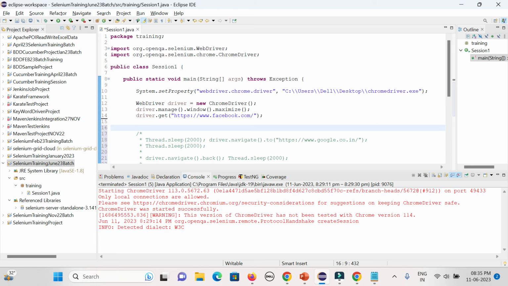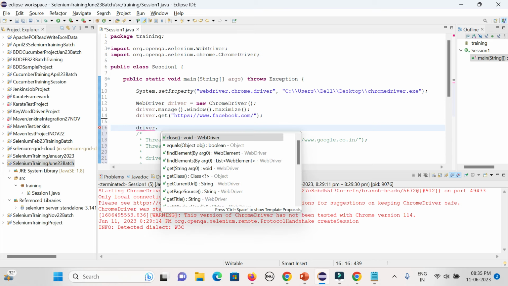So I will show you at a later point that the ID is there but the ID is still not working. In the next session you can understand. That is the reason I need to create some XPath or CSS. You need to first identify the element uniquely, otherwise it will not work.